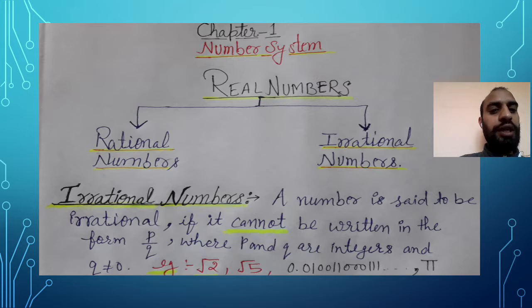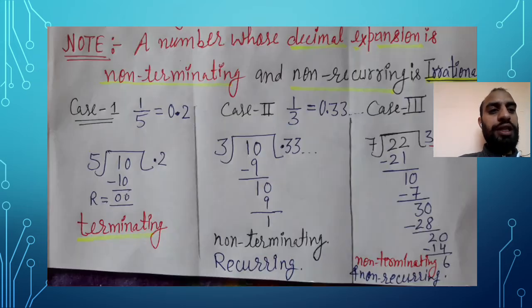Or in other words, a number is said to be irrational if it cannot be written in the form of p upon q, where p and q are integers and q is not equal to 0. For example, under root 2, under root 5, 0.01001100001111, and so on. These are some common examples of irrational numbers. This is the old concept of irrational numbers. Let's move toward the new concept of irrational numbers.